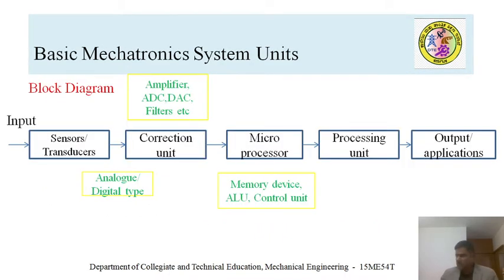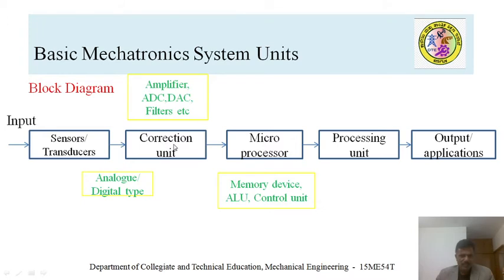Look at the basic mechatronic system units. Basically, the mechatronic system consists of input devices, a correction unit, a microprocessor or processing unit, and an output device. Sensors and transducers receive the input from the different physical parameters to be measured. Then it gives the output, which may be in the form of analog or digital type.